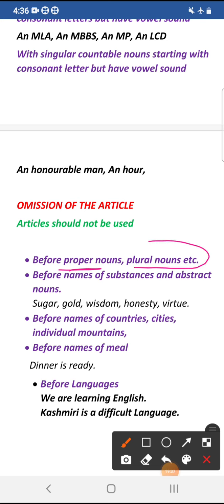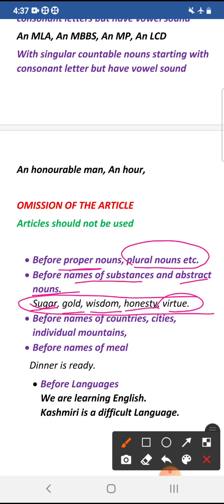And with plural nouns also we do not use any article. Similarly, before names of substances and abstract nouns, which are material nouns and abstract nouns, article is not used. For example, sugar is sweet, gold is a precious metal. He's a man of wisdom. Honesty is the best policy. Virtue is its own reward. So these are the abstract nouns, names of qualities or names of substance materials. They don't take any article with them. So with these also the article is not used.